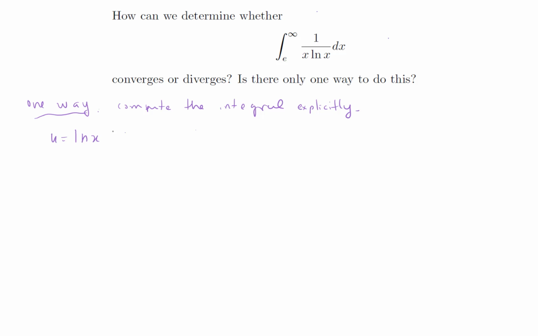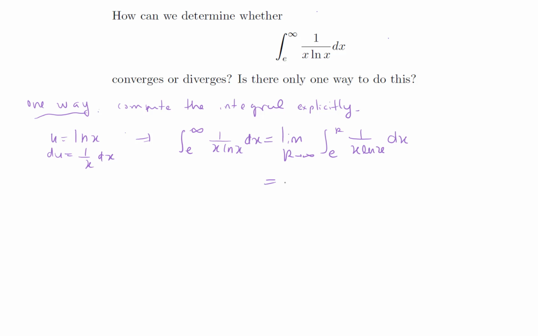When we make u equal to ln of x, du becomes 1 over x dx. And then the integral is going to be the limit as r goes to infinity of the integral from e to r of 1 over x ln of x dx.